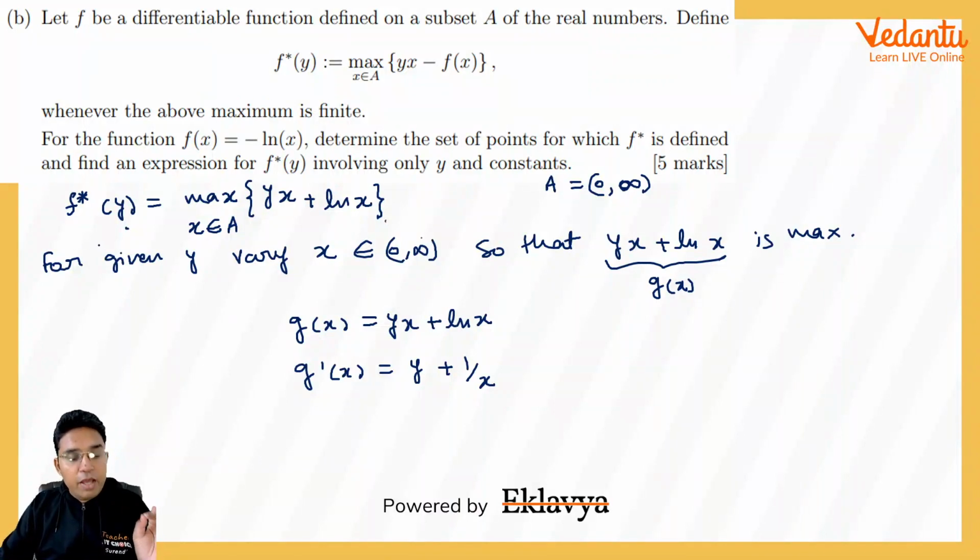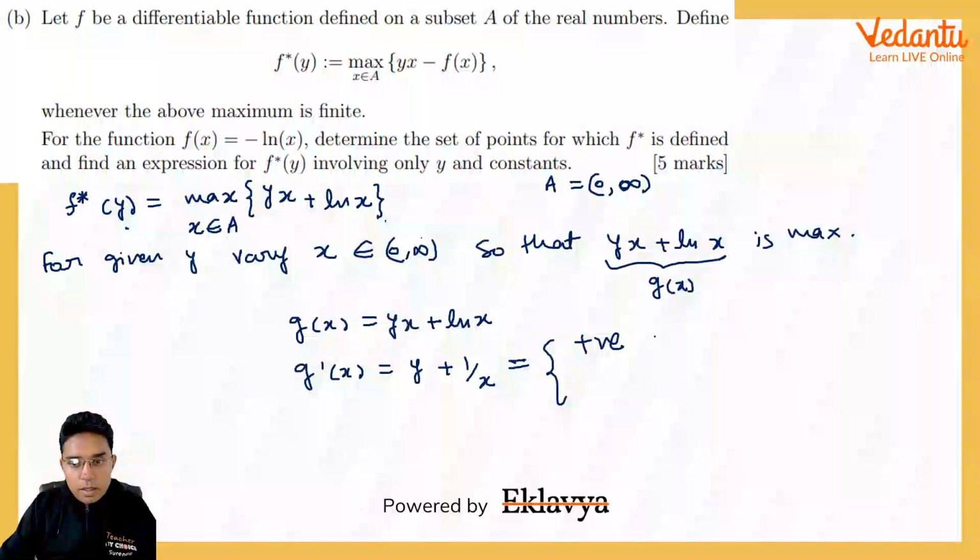Because for every y, we have to find what will be the value of x for which we are going to get this expression to be maximum. Now, because x belongs to 0 to infinity, hence 1 upon x will also be positive. So this will be positive throughout if my y is greater than or equal to 0.